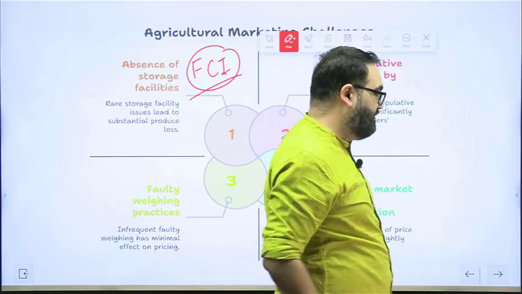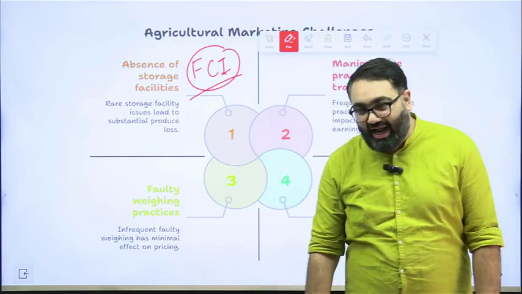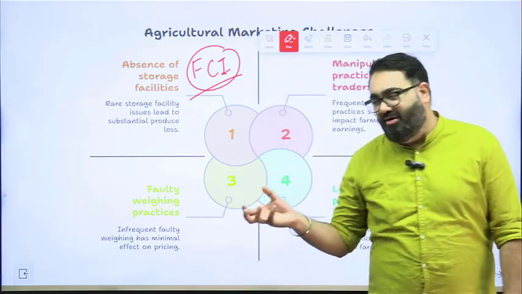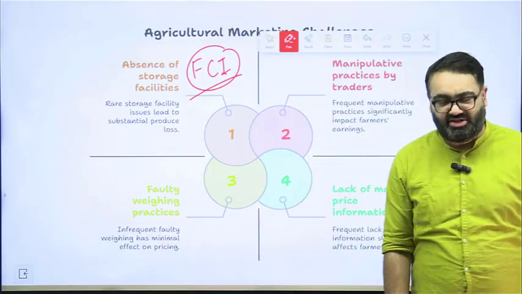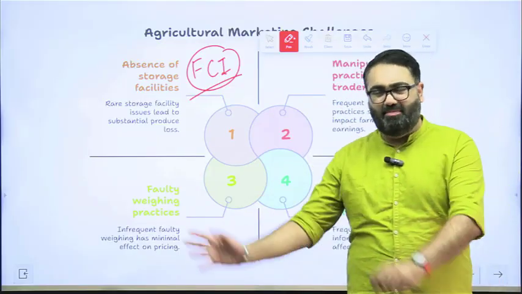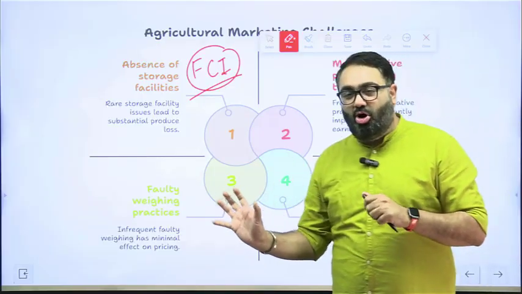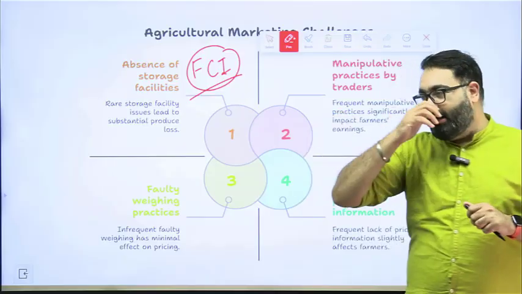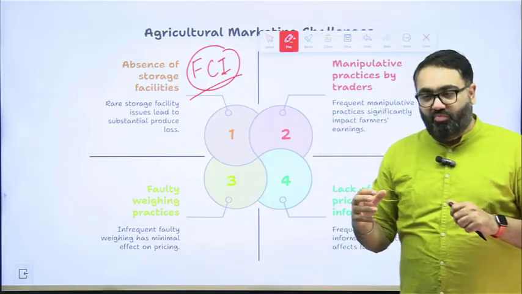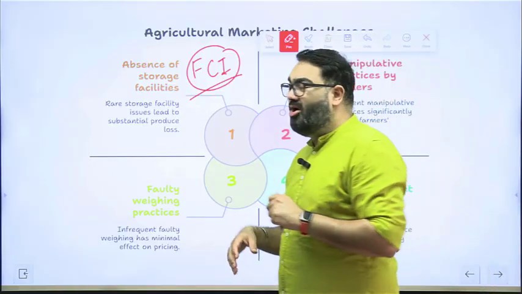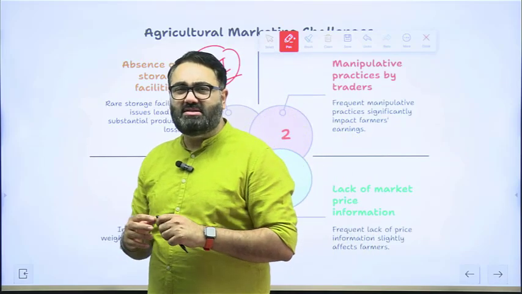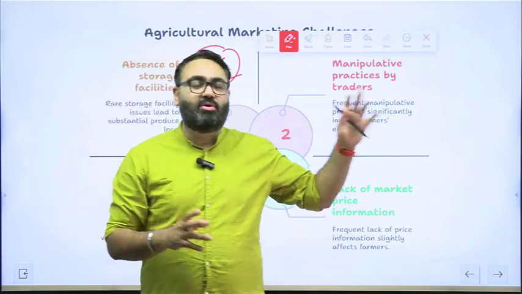Imagine that there is a farmer who has, let's say, produced 1000 kg of a certain vegetable or a certain food grain or whatever. Now, to transport all of that into the mandi, into the market where it will be sold, they first hire a tractor or a mini truck or whatever be the case. They hire it, they take it to the mandi.